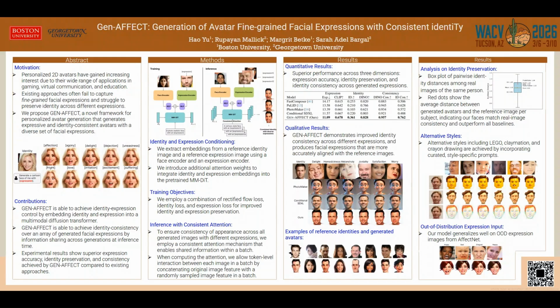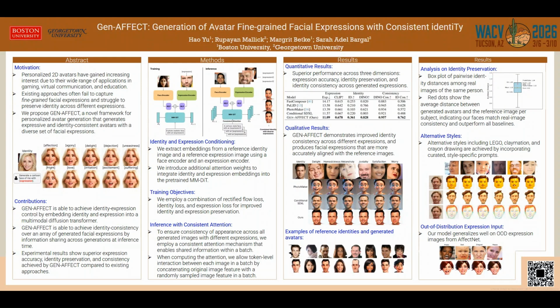At inference time, we introduce consistent attention to ensure stable appearance across generated expressions. When generating a batch of expressions for the same identity, we allow token-level interaction across images in the batch. Specifically, we concatenate each image's features with randomly sampled features from other images in the batch during attention computation. This shared information reinforces identity consistency across all generated expressions.